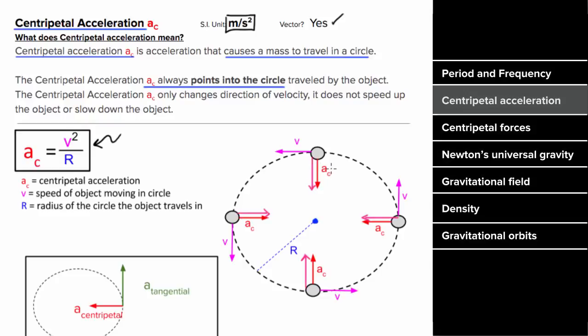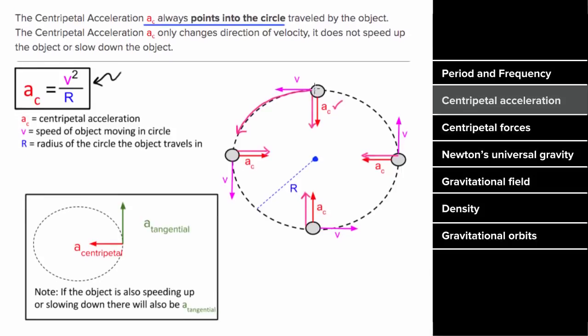But this centripetal acceleration does not cause the object to speed up or slow down. This centripetal acceleration is only changing the direction of the velocity. If the object going in the circle is also speeding up or slowing down, there's got to be a component of the acceleration that's tangential to the circle. In other words, if the object is going in a circle and speeding up, there's got to be a component of acceleration in the direction of the velocity. And if the object is slowing down, there's got to be a component of acceleration in the opposite direction to the velocity.